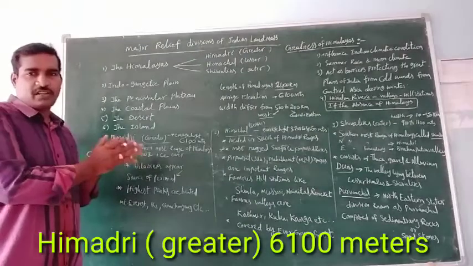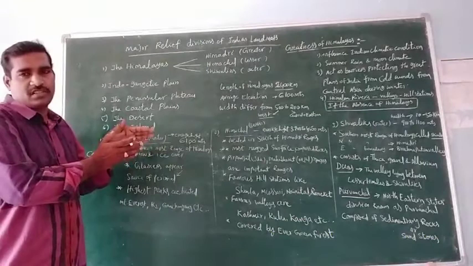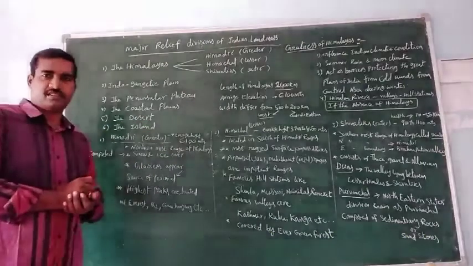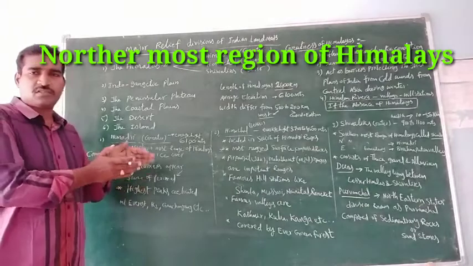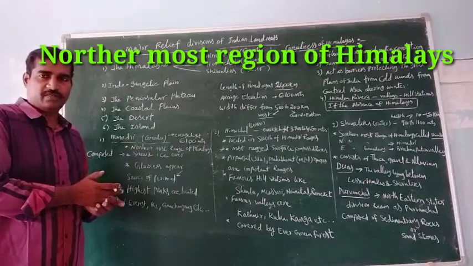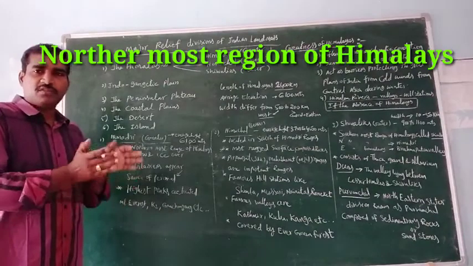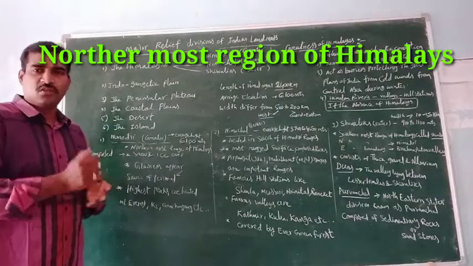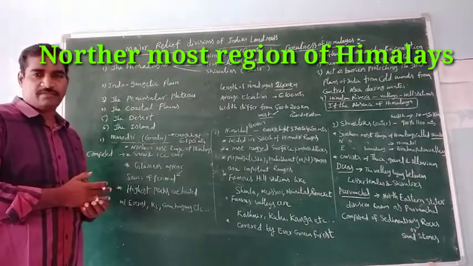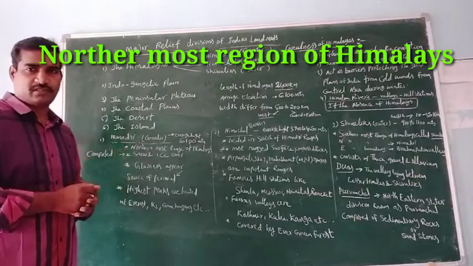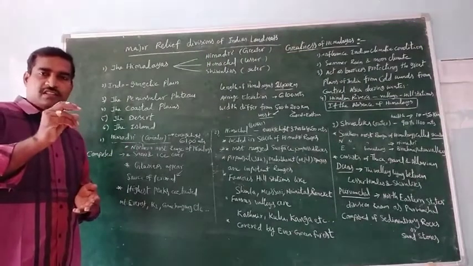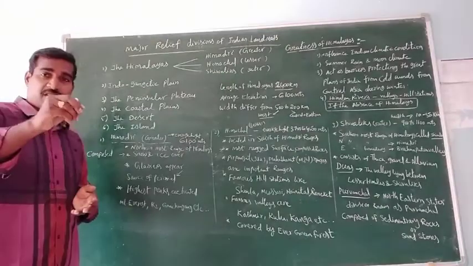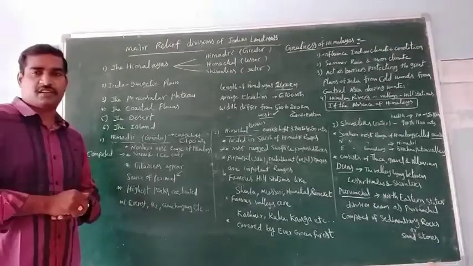It is located in the northernmost region of the Himalayas. It is composed of snow and ice cover. And next, glaciers appear in this region.